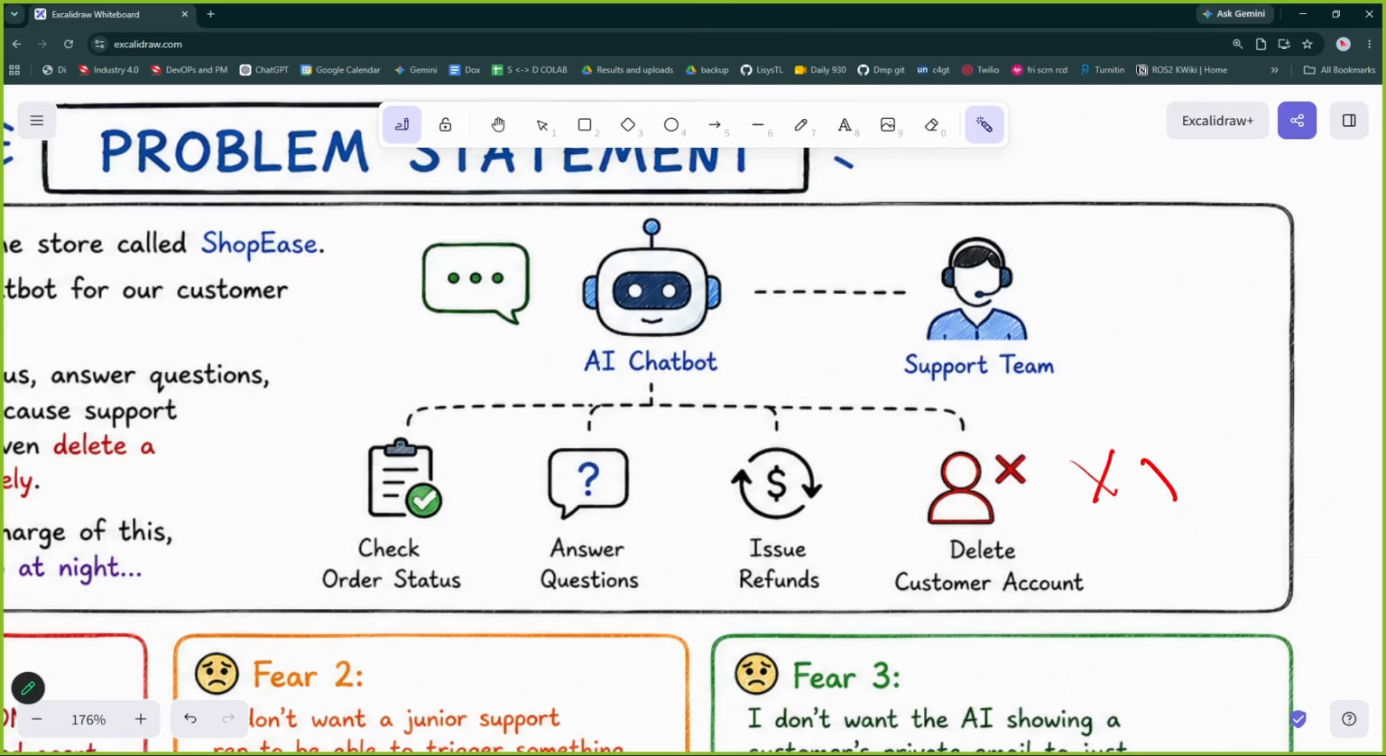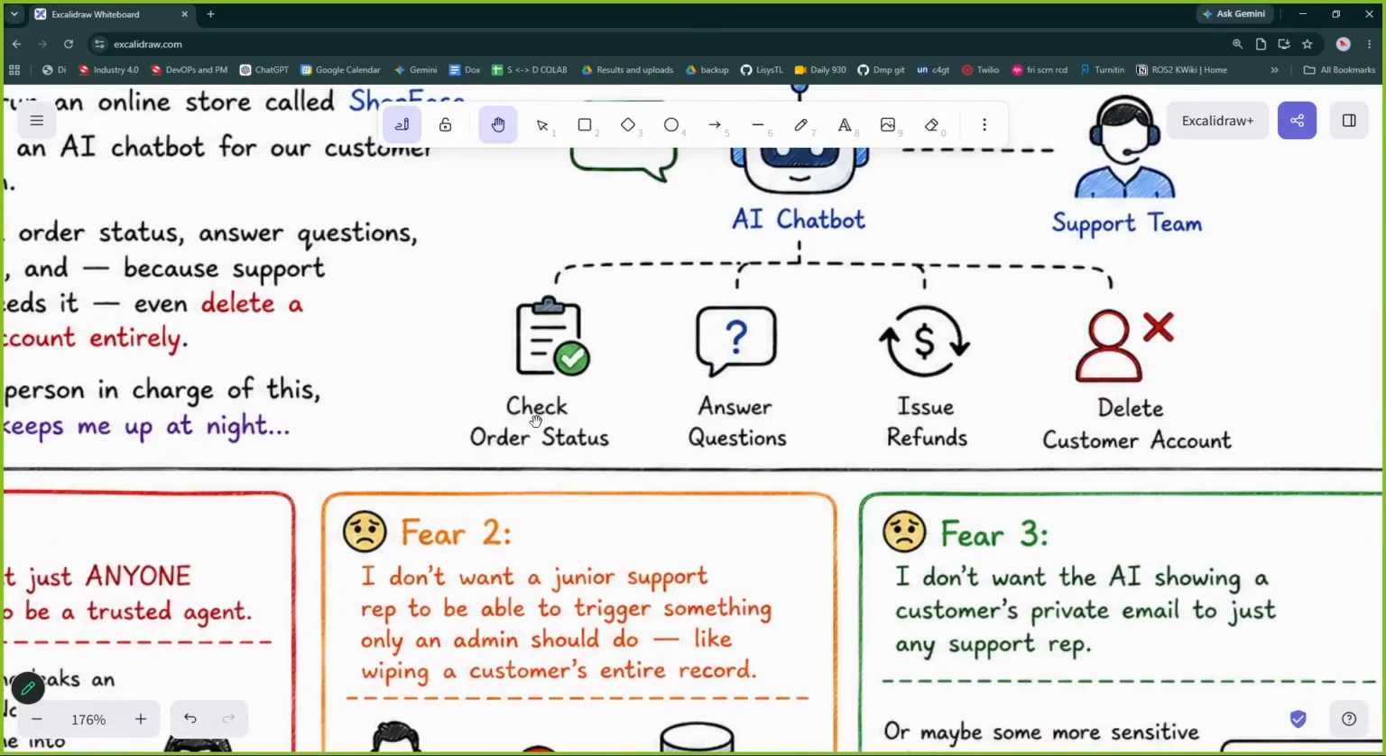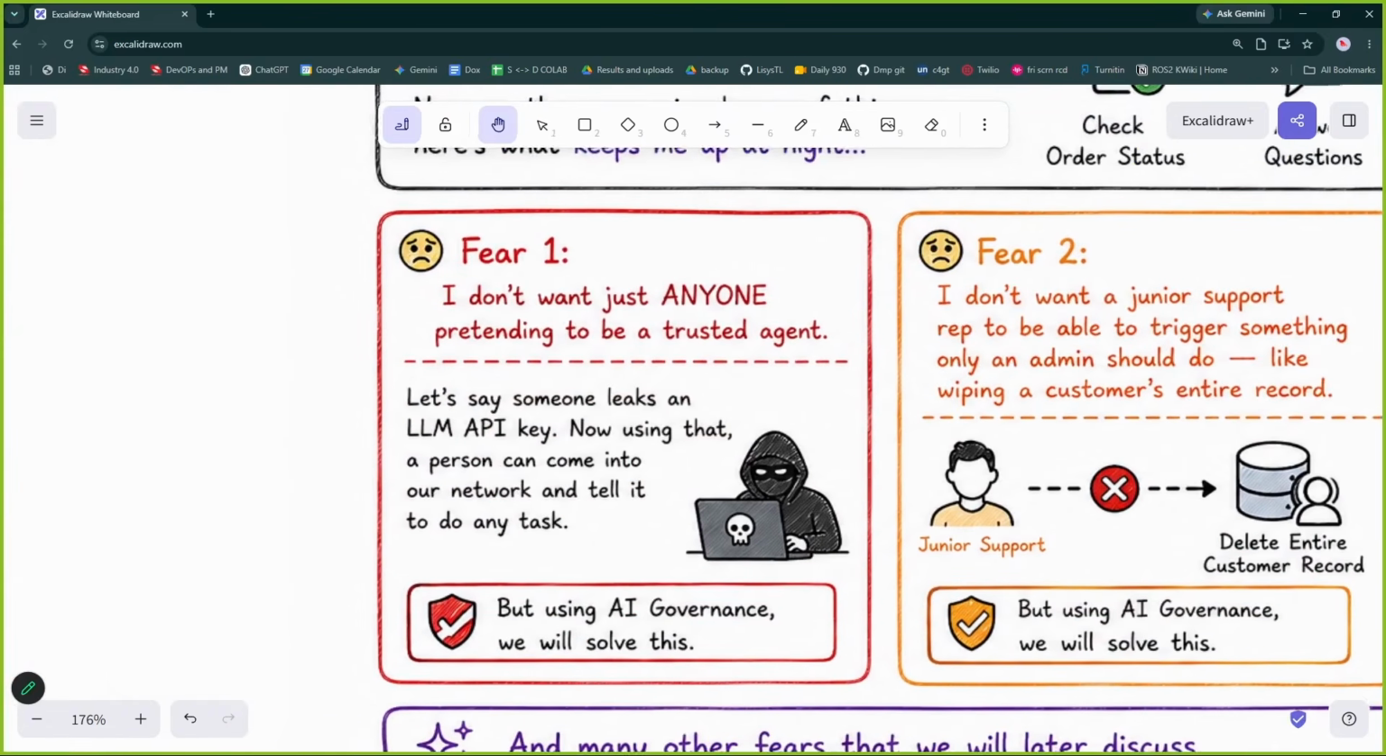But an AI chatbot cannot delete the account. But a support team can do all of these things. Now it differs at what level this support team is: intern level, admin level, or managerial level. When we are developing this application, there are some fears.